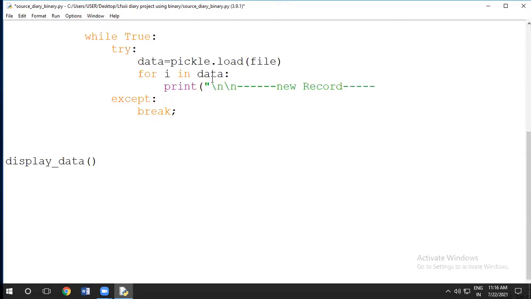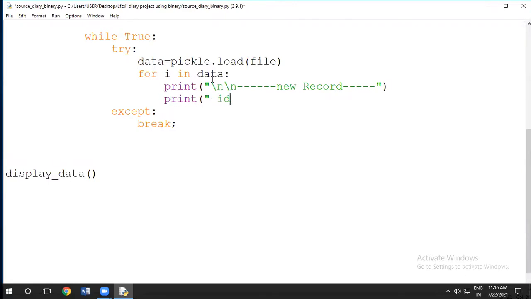Let's change the line a little. Yes. Clear? Then we'll write here print ID is equal to, I think, i of ID.